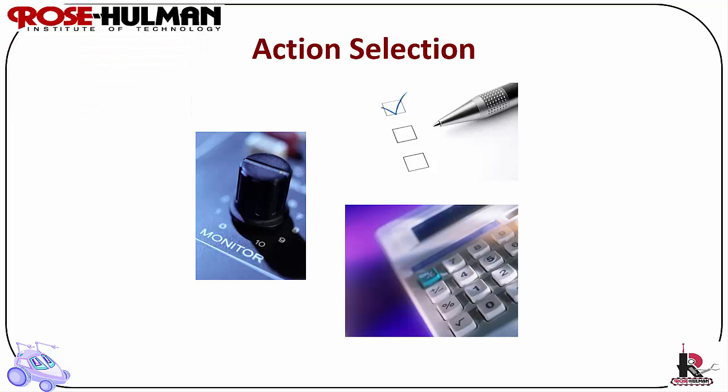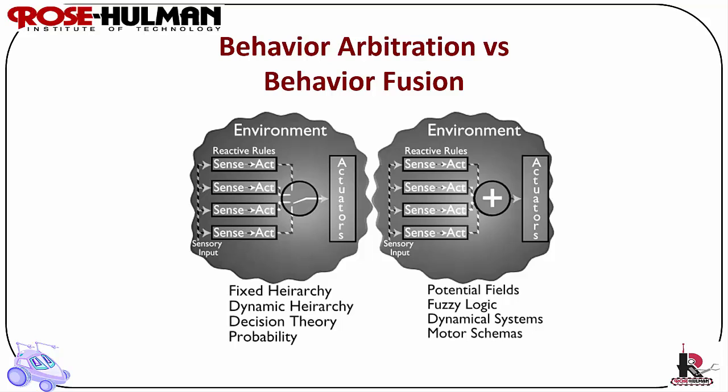Reactive systems must support parallelism, and the program must be able to multitask. Behavior arbitration versus behavior fusion. Behavior arbitration is picking one behavior or action, kind of like a multiplexer. Behavior fusion is combining multiple behaviors or actions, such as summing or adding them together.